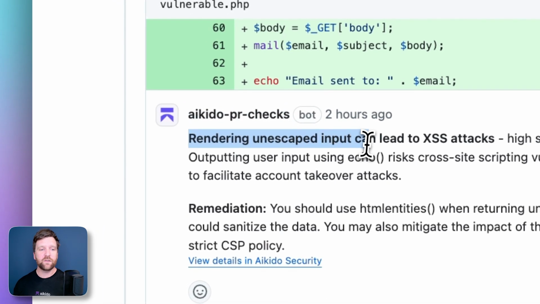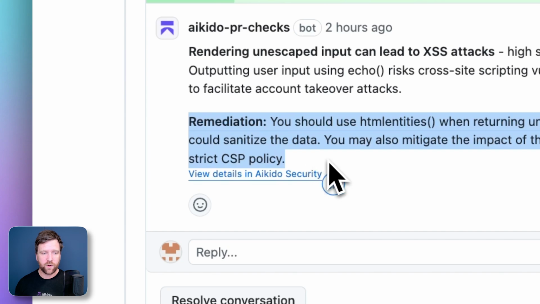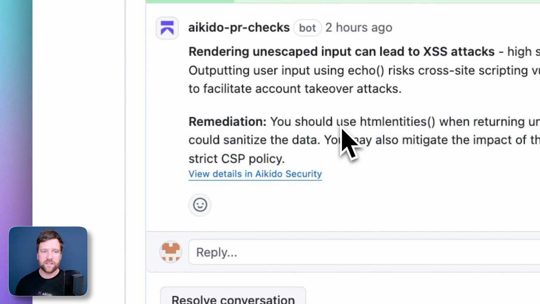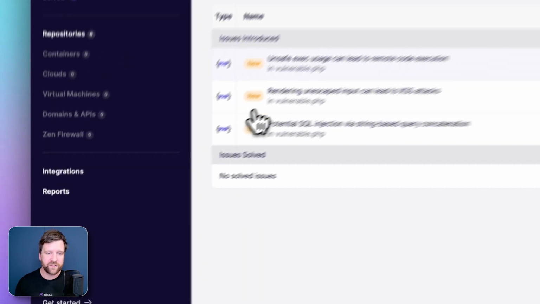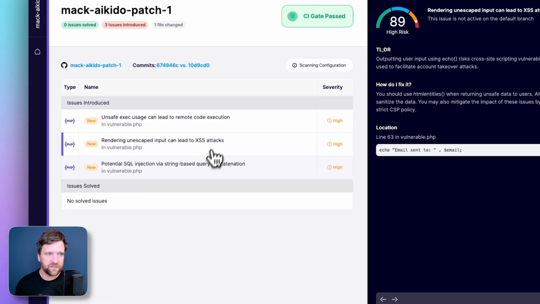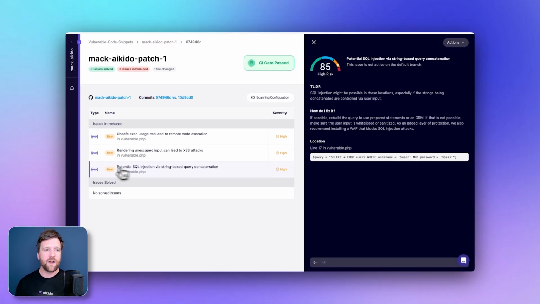And what we'll see down here is we get really helpful comments, including what's actually been detected, what the remediation steps are, and then we can view the details in Aikido ourselves of this exact branch and this scan here. So we can see all the issues. But we can also just view them and continue to view them right in that pull request. So this gives us the ability to immediately know what's going on. And for developers, they're going to love this because they don't even need to get out of their original workflows. They have all the information they need to go ahead and review that pull request.